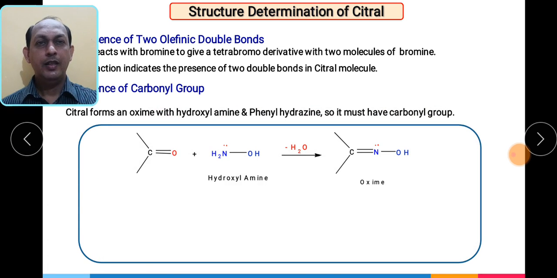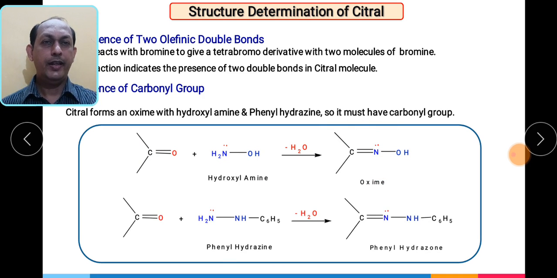This test is positive for citral, and that's why we can say citral contains a carbonyl group.